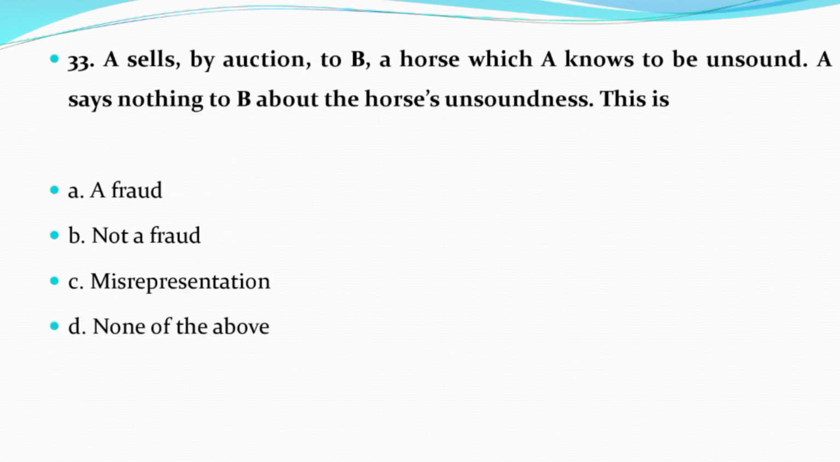Now question number 33. A sells by auction to B a horse which A knows to be unsound. A says nothing to B about the horse's unsoundness. This is: Option A, a fraud. Option B, not a fraud. Option C, misrepresentation. Option D, none of the above. And the correct answer is option B, that is not a fraud.